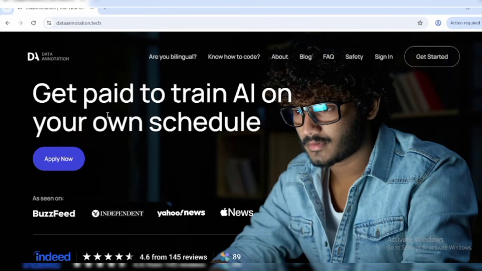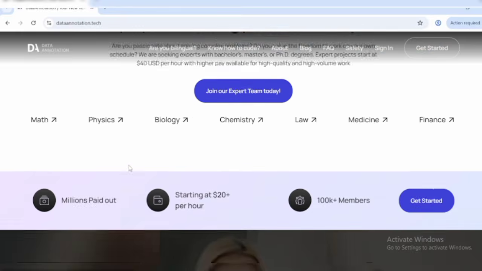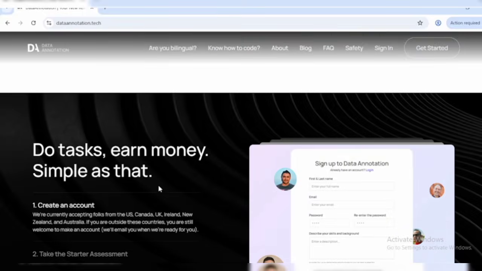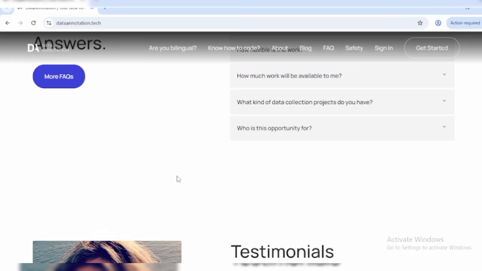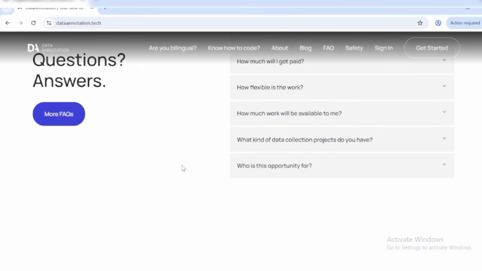As you can see right there, this is DataAnnotation.tech, and you simply get paid to train AI on your own schedule. I'll show you all this before I actually create an account. I want you to stick with me right to the end of this video so that you won't miss out on anything.